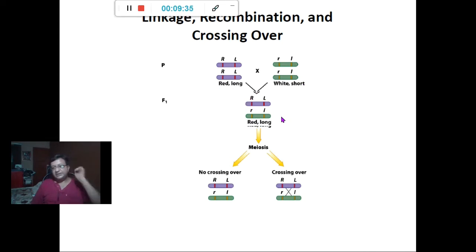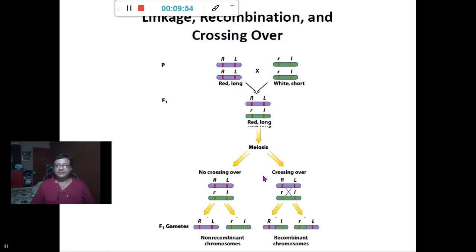A heterozygote is formed. And when meiosis takes place, in one case there is no crossing over, and the parental phenotypes are coming. But when crossing over takes place, you find these 4 types of gametes being formed.